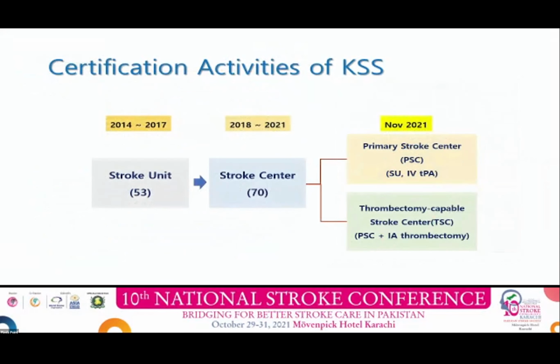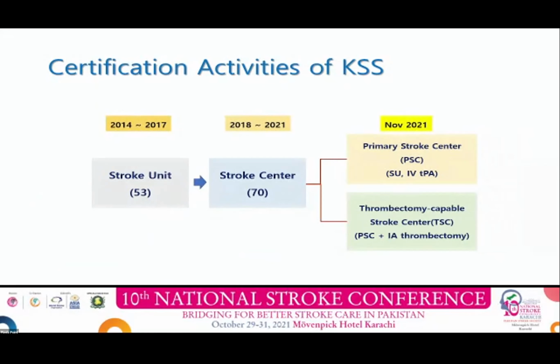Following the initial activity of stroke unit certification, Korean Stroke Society has certified 70 stroke centers during the period of 2018 to 2021. In 2021, Korean Stroke Society is certifying primary stroke center PSC and thrombectomy capable stroke center TSC.